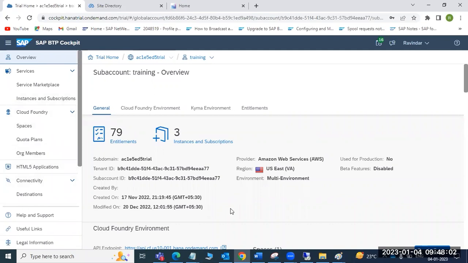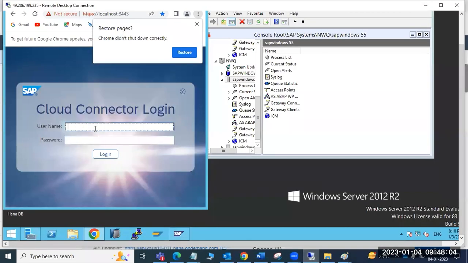So how to register, you know, right? Go to the cloud connector. I have one cloud connector here in my practice system's administrator user.